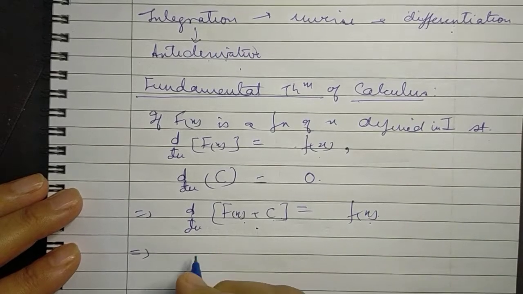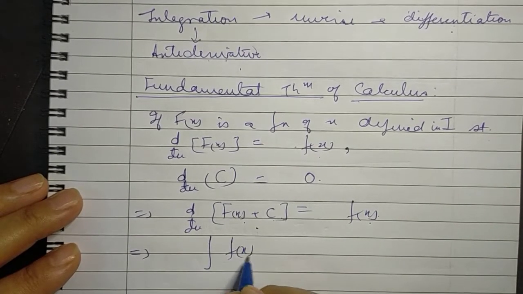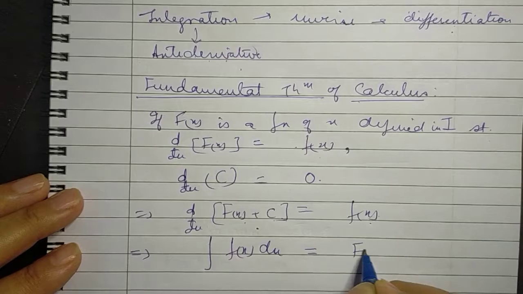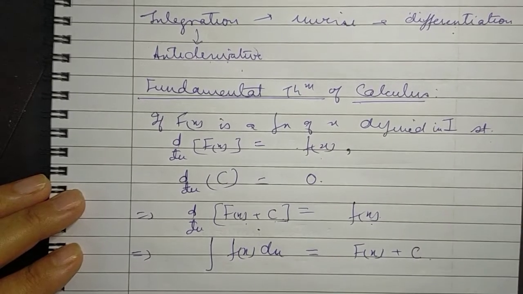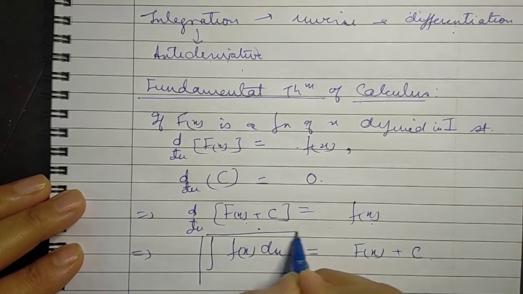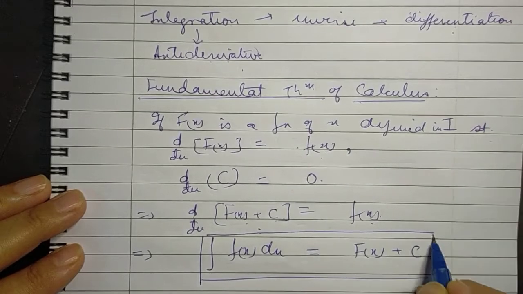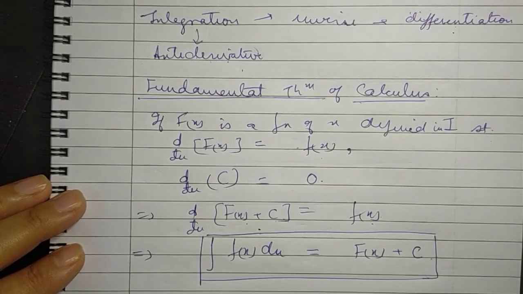Then we write that the integral of f(x) dx is equal to capital F(x) plus c, and this is what is the fundamental theorem of calculus.